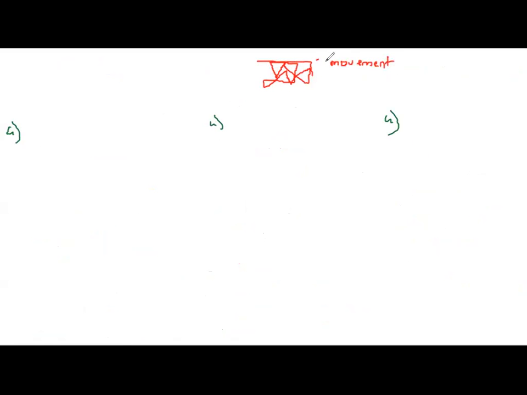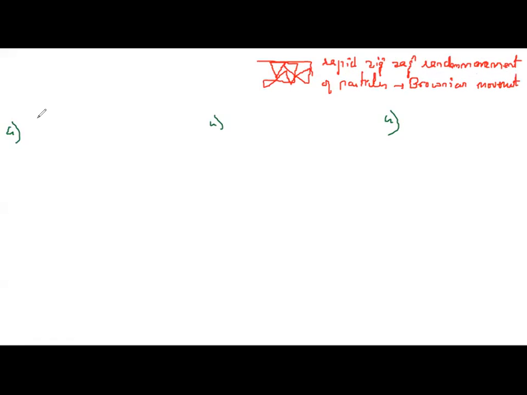The rapid, zigzag, random movement of particles is called Brownian movement.